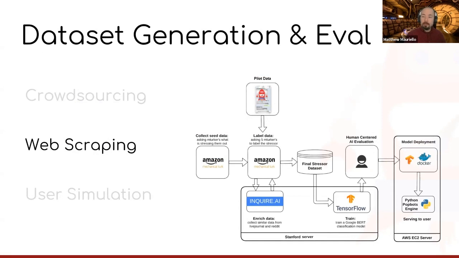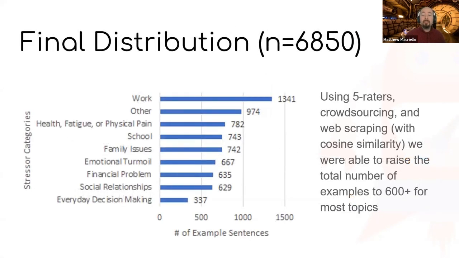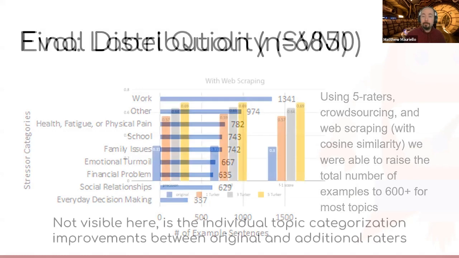So we turned to web scraping and a repository of emotionally charged content from LiveJournal, which essentially allows us to search for similar sentences using word embeddings and cosine similarity. Once we run these new examples through our validation task, we're able to bring most of our categories up to about 600 plus examples that we use in our evaluation of the dataset.